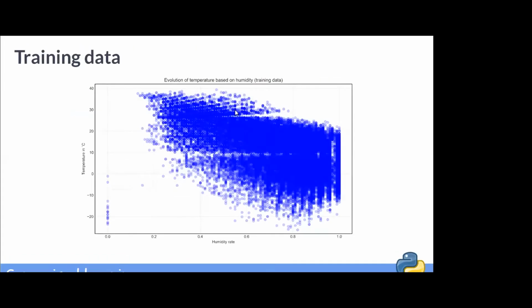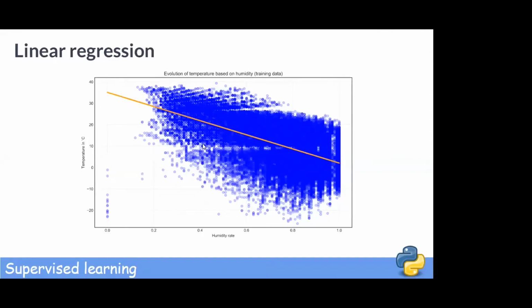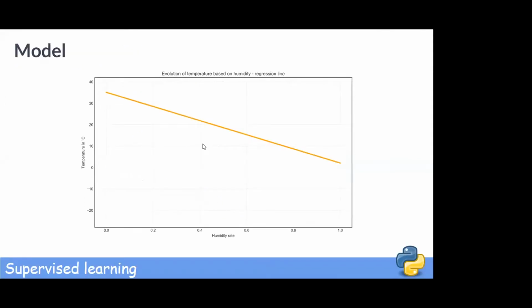So we use 80% of the data to train a model. Seems like when the humidity rises, the temperature decreases. Indeed, our linear regression model catches that, making this a good model. According to our model, if the humidity rate is 0.5, then the temperature is 18.5 degrees Celsius.